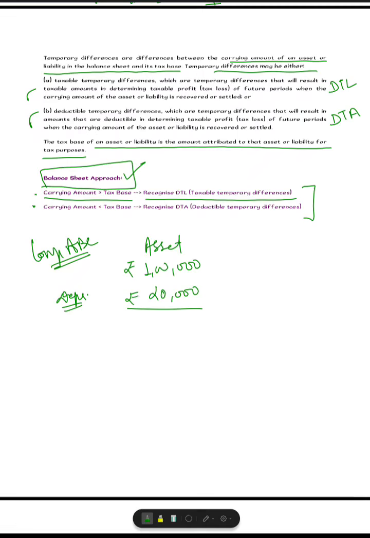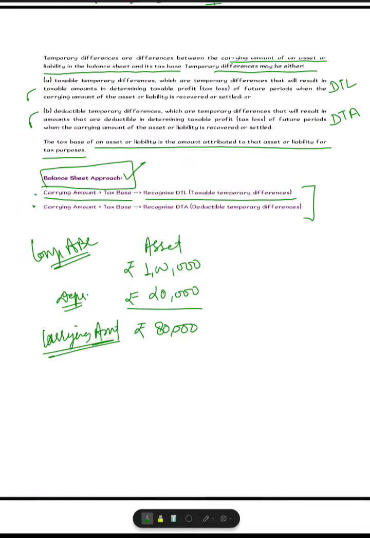So the carrying amount of the asset at the end of the first year, carrying amount means the amount at which the asset is carried at balance sheet. So the carrying amount will be rupees 80,000.